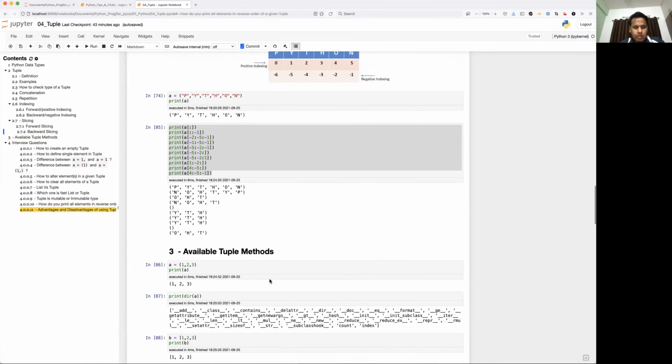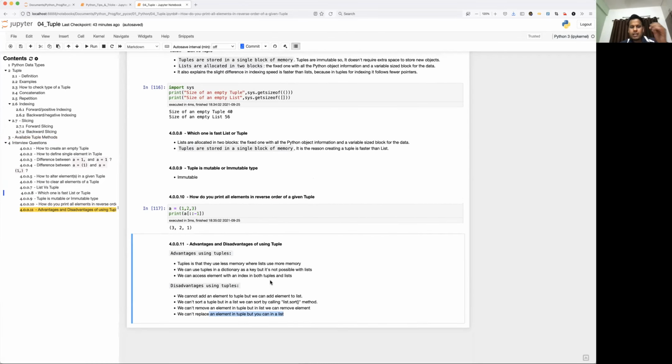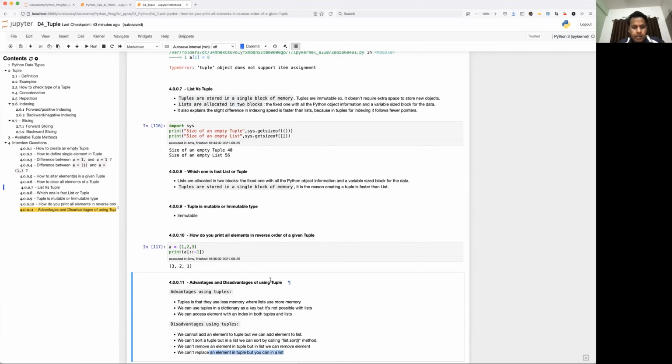Okay, guys, so that's all about tuple. You may ask why we are going to use tuple, because it has a lot of limitations, right? But other than limitations, it has a lot of benefits also, because it is faster and takes less memory. And mostly, when I talk about functions, I'll tell you what kind of data type should be returned. When you return a data type from a function and you want to make sure that it doesn't get modified accidentally by any user or by any other function call, you must return the data as a tuple. That is another use of tuple.